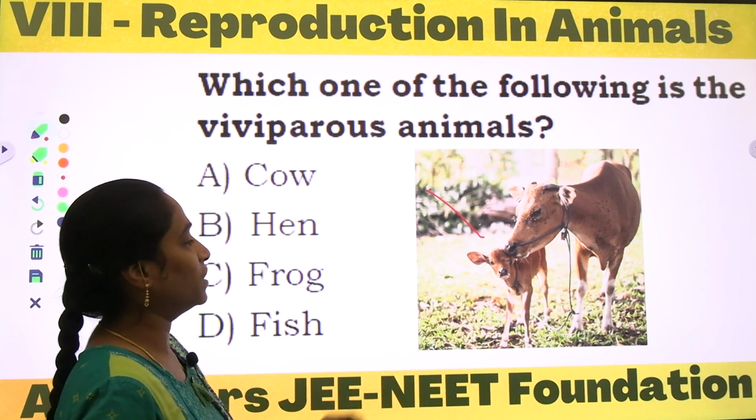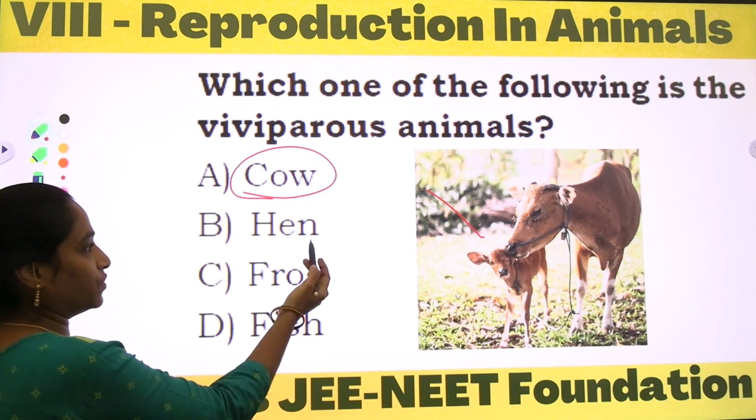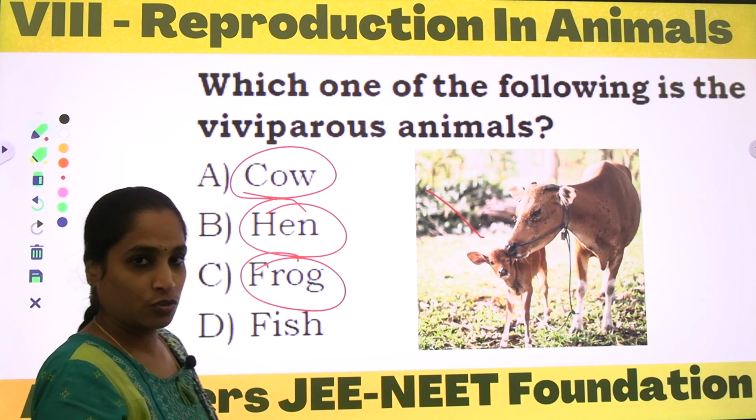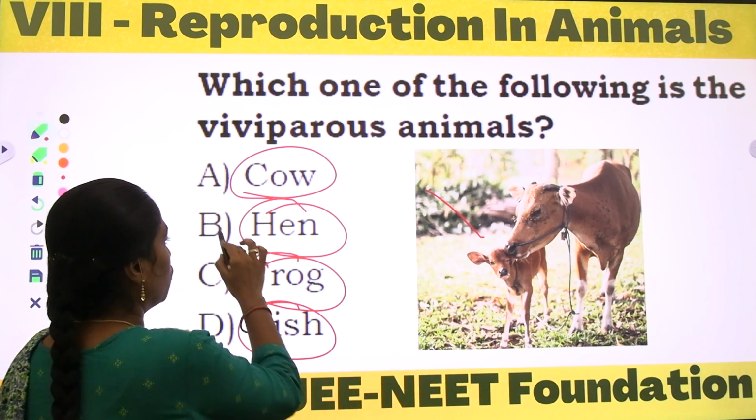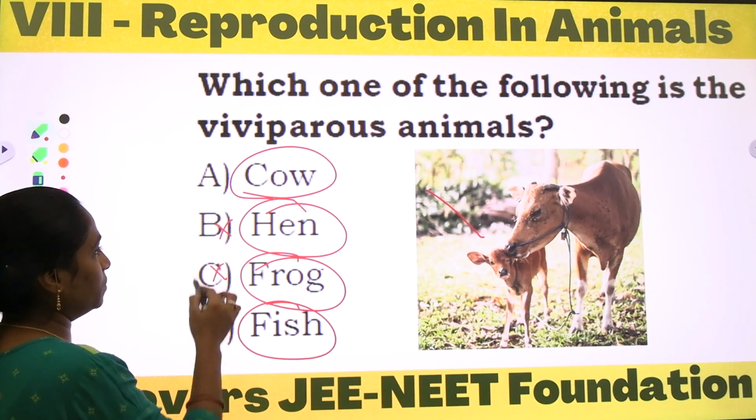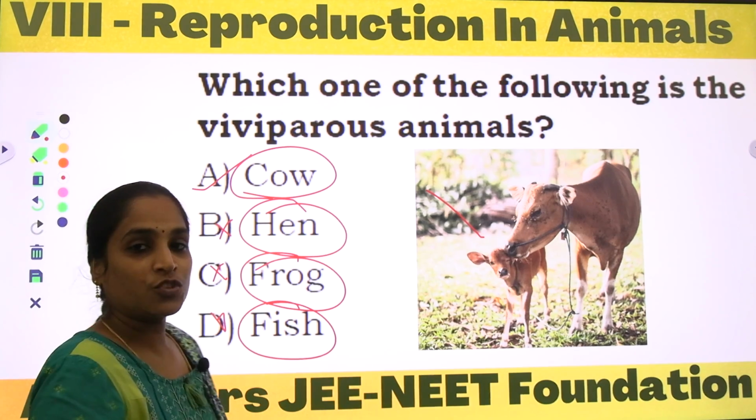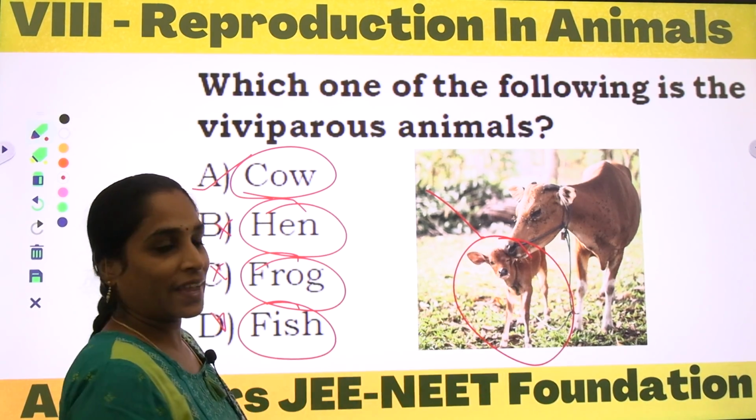Okay, so this is one example of a viviparous organism. As we discussed previously, the hen is oviparous, the frog lays eggs and is also oviparous, and fishes also lay eggs, so those are oviparous. So the other options are wrong, and the correct option is C, calf, because it gives birth to a baby calf.